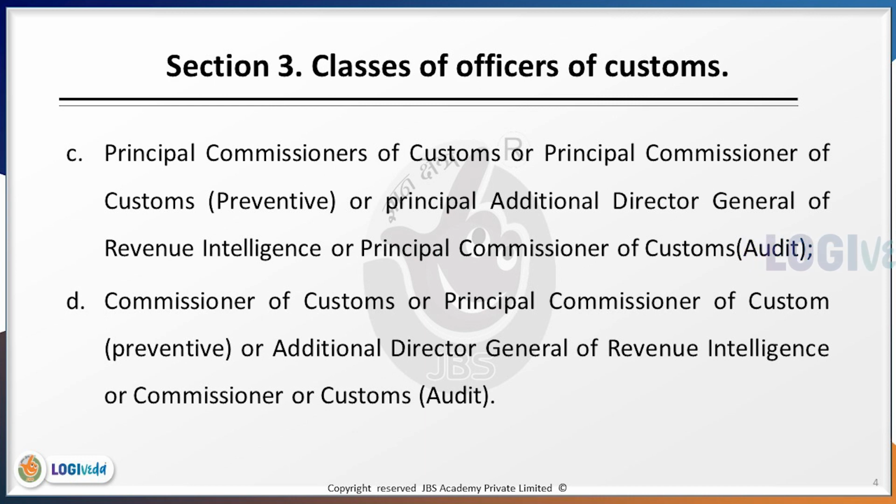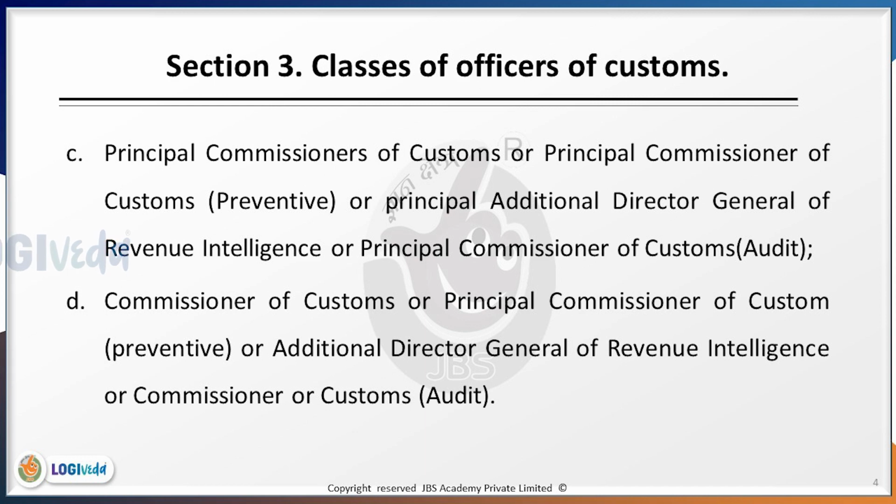So the audit stops at the Principal Commissioner of Customs, whereas Customs Preventive and Revenue Intelligence goes 2 stages above the Principal Commissioner of Customs.